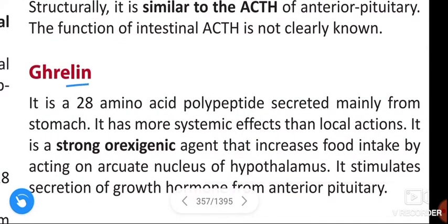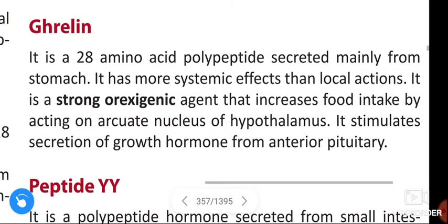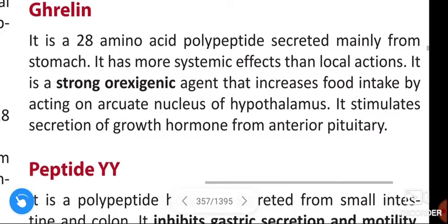See once again, ghrelin. It is a 28 amino acid polypeptide secreted mainly from the stomach. It has more systemic effects than local actions. It is a strong orexigenic agent. That means it increases the food intake by acting on the arcuate nucleus of the hypothalamus. It stimulates the secretion of growth hormone from the anterior pituitary.